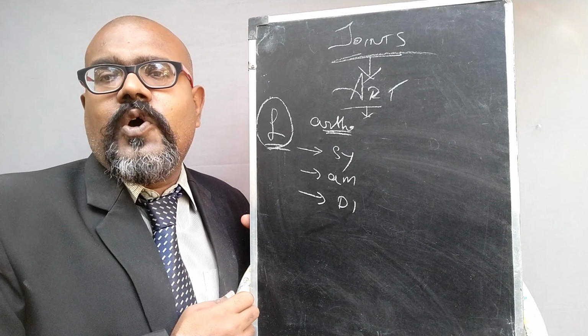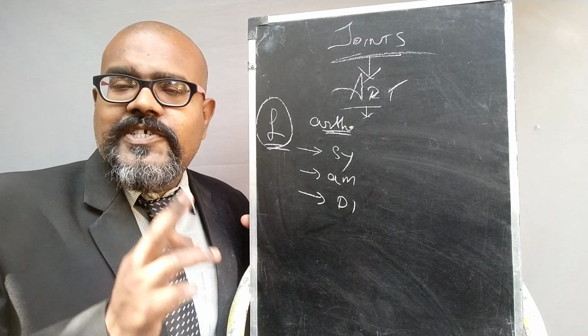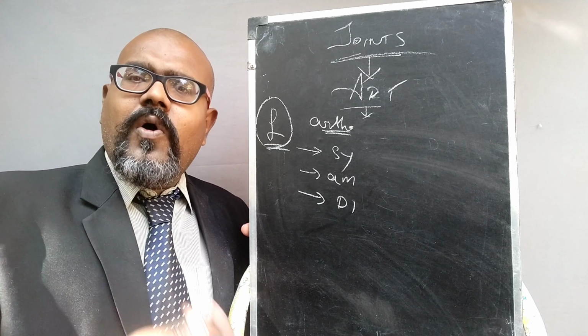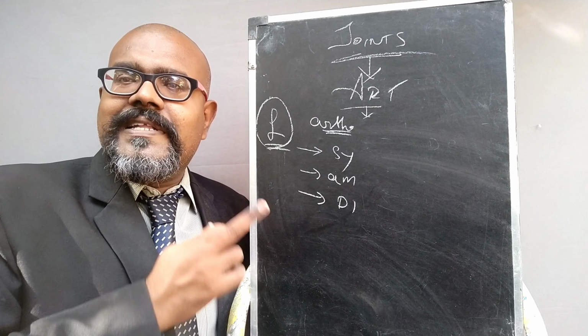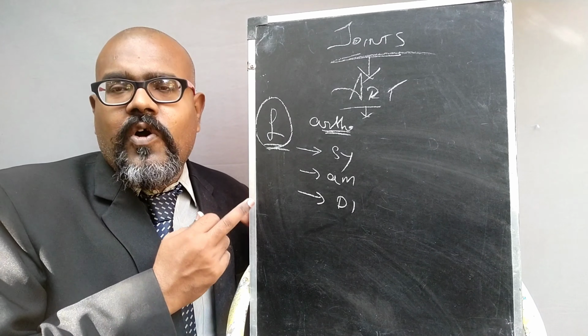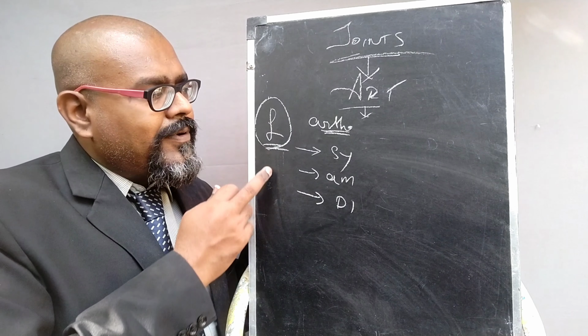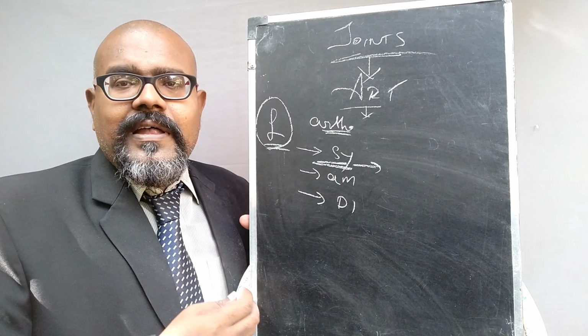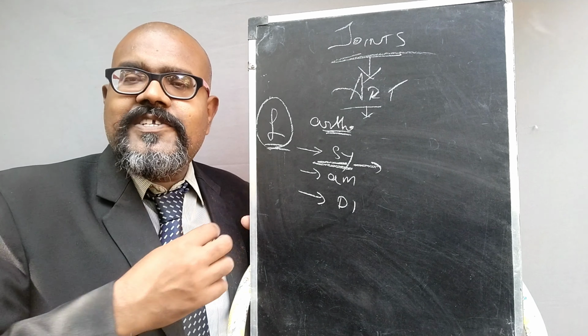What is the function of joints? A joint is purposely for supporting movement, whether it is movement of limbs, of hips, or of the vertebral column. For all movement of bones, joints play a vital role. So according to functionality, we can classify like this. Synarthrosis is a joint that does not have any mobility. Please remember.